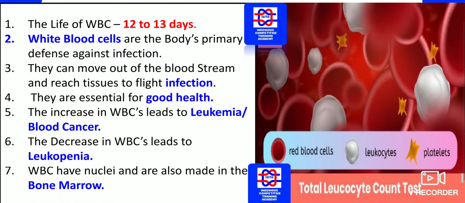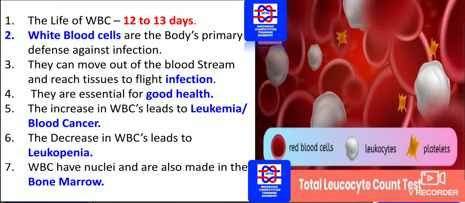Next we have the white blood cells. The lifespan is 12 to 13 days, and white blood cells are the body's primary defense against infection. They can move out of the bloodstream and reach tissues to fight infection. They are essential for good health. An increase in white blood cells leads to leukemia, that is blood cancer.